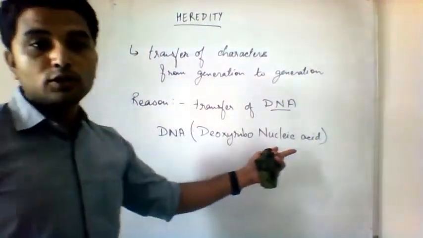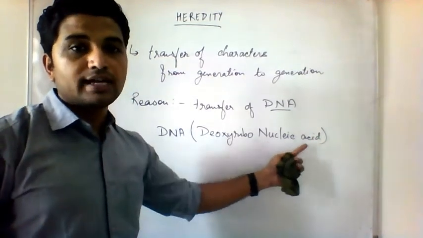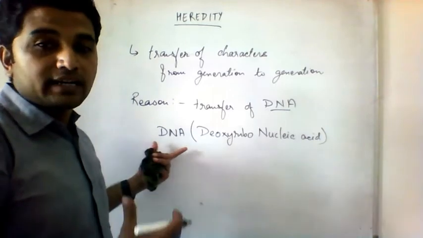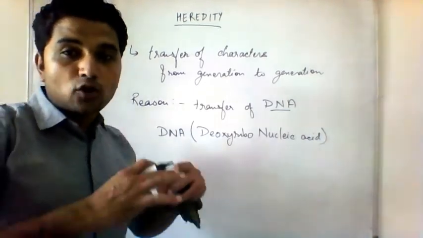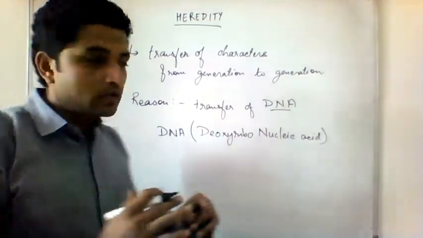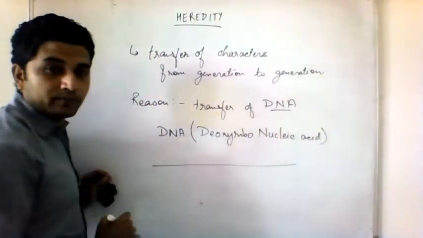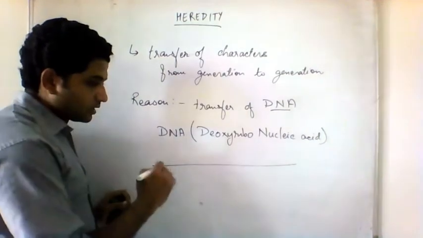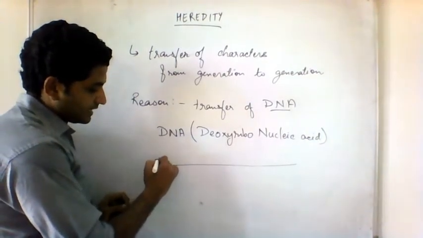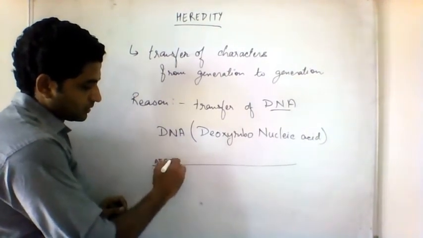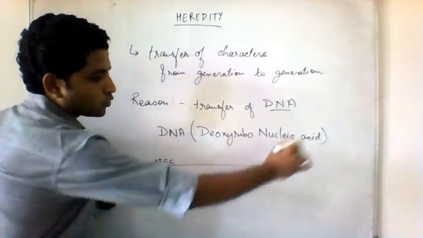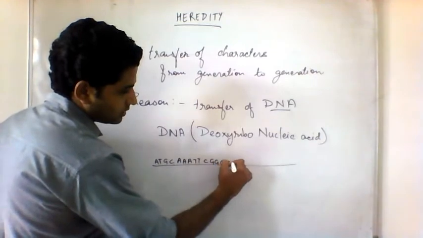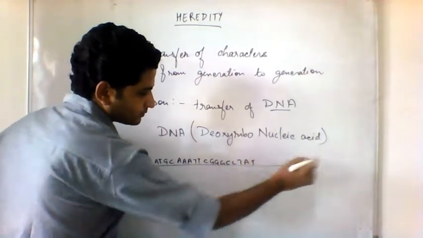So it's an acid, a nucleic acid, present inside the nucleus, and this is a chemical present in the DNA. So remember, it's a molecule, and not a small molecule, it's a large molecule, and this large molecule has codes, has code words. The code words are in the form of A, T, G, C, and these codes can continue: A, T, C, G, C, T, anything it can be.